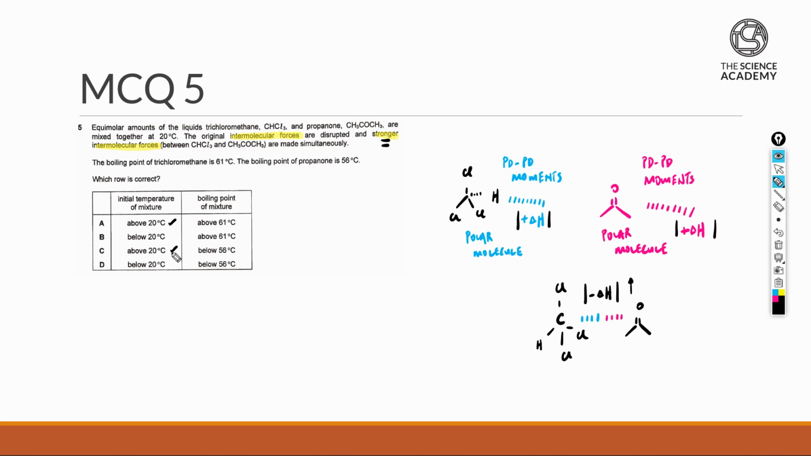And with that, this is a mixture, and the mixture between the trichloromethane and propanone will mean that the boiling point will also be increased, and in fact it will be higher than the highest of both of them. So trichloromethane is at 61 but propanone is at 56, so we should be looking at a new boiling point of this mixture that's going to be higher than the highest of them, which in this case it should be above 61 degrees Celsius. So the answer for this question is A.